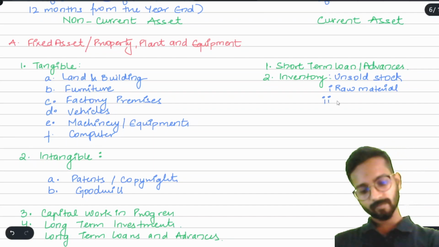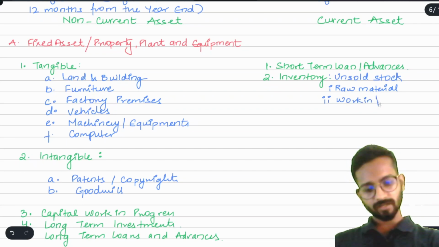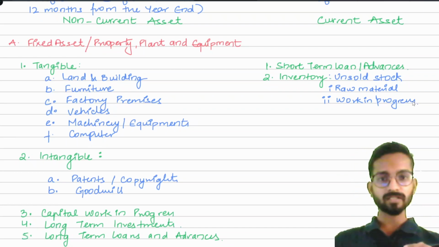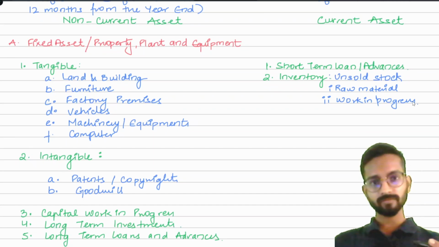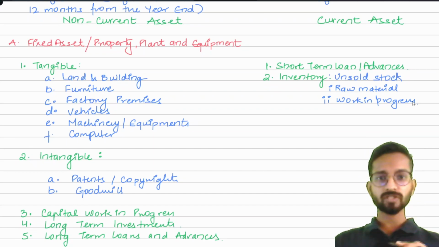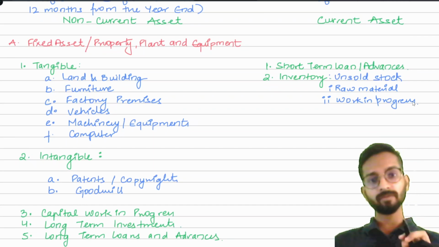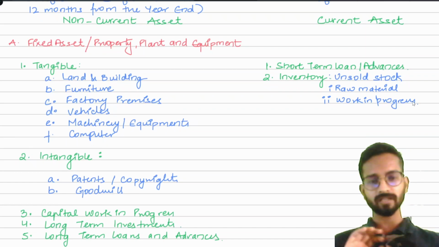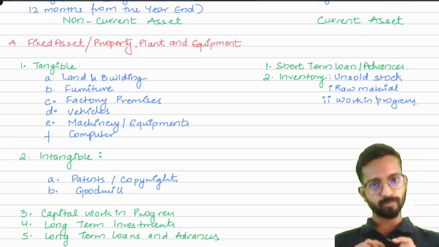Second is work in progress. But sir, how can there be work in progress? See, understand. Suppose on 31st March, some shirts have been manufactured, but there is a possibility that buttons are untied. The employees or the laborers have not put the buttons. The entire shirt is complete, but buttons are still pending. So you can say it is still incomplete. So that's why we call them work in progress.